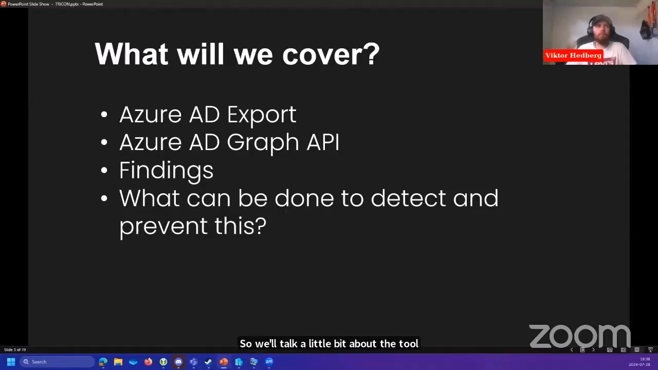We'll talk a little bit about the Azure AD Graph APIs, why they're dangerous, and hopefully they will get decommissioned soon enough. The findings that I found, how MSRC responded, and what, if anything, can be done to detect and prevent this from happening in your tenants.